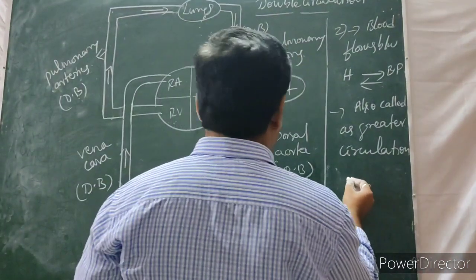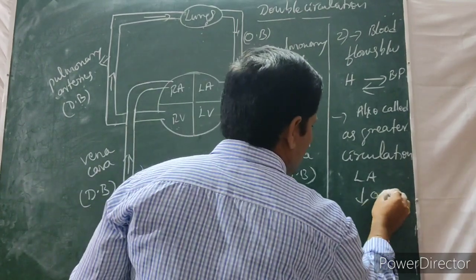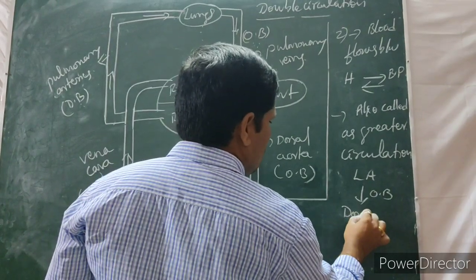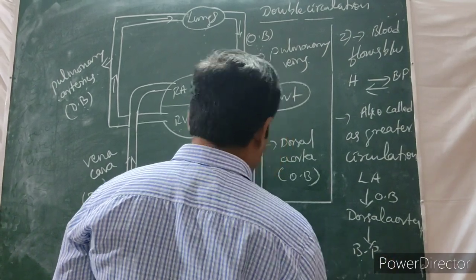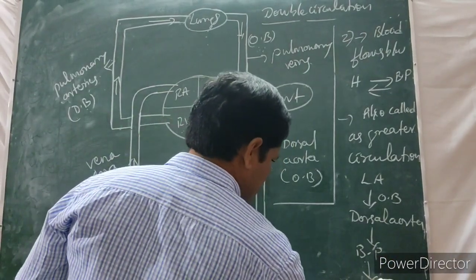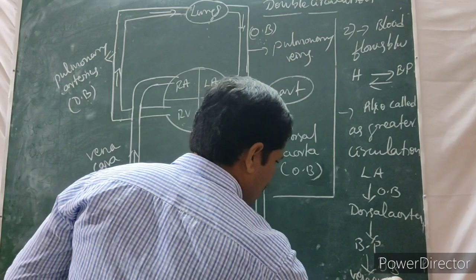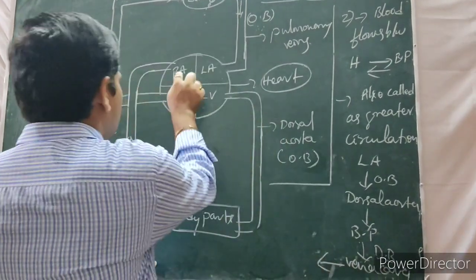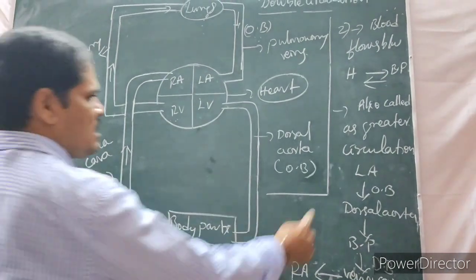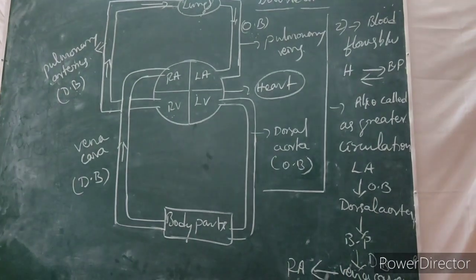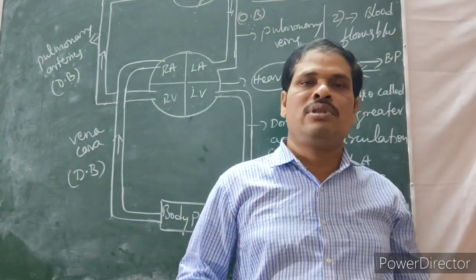See the flow chart. It starts from left atria. What kind of blood is there? Oxygenated blood flows through the dorsal aorta and reaches the body parts. Then body parts to deoxygenated blood. What kind of blood? Deoxygenated blood through the vena cava. Then reaches where? Reaches the right atria of the heart. This is called the greater circulation or systemic circulation. Both the pulmonary circulation and systemic circulation combined together are called double circulation.